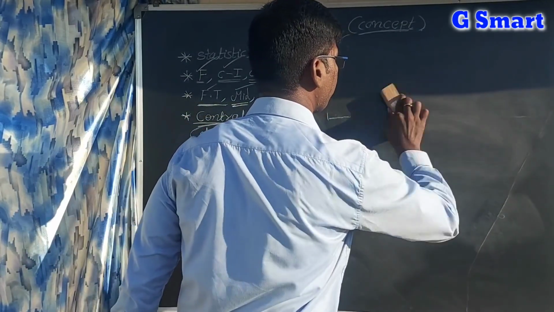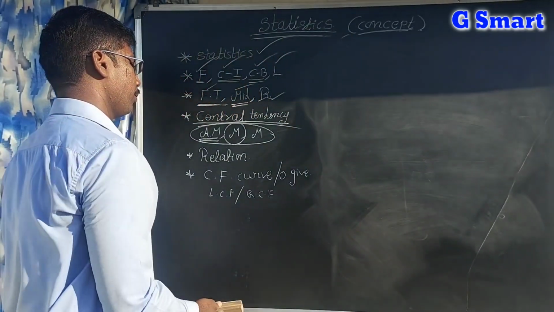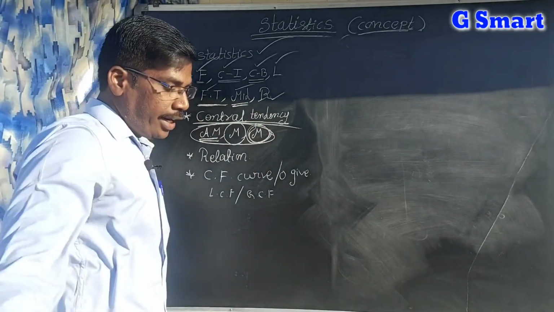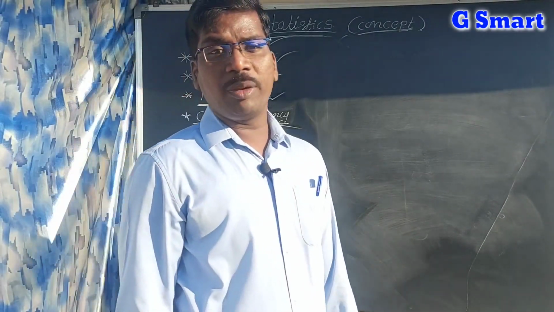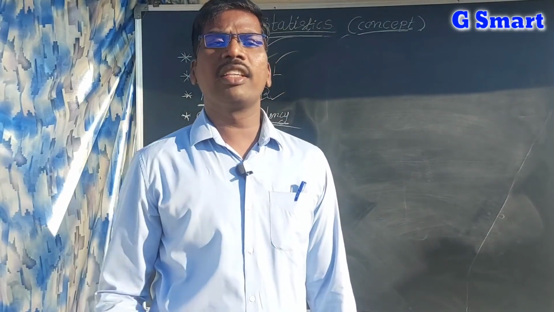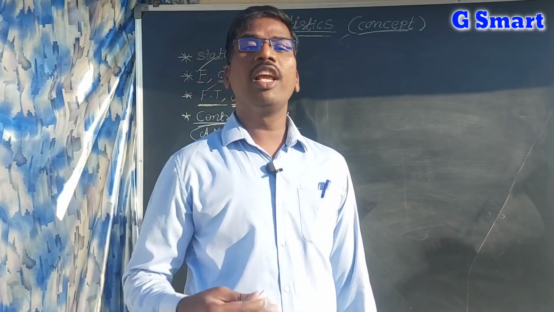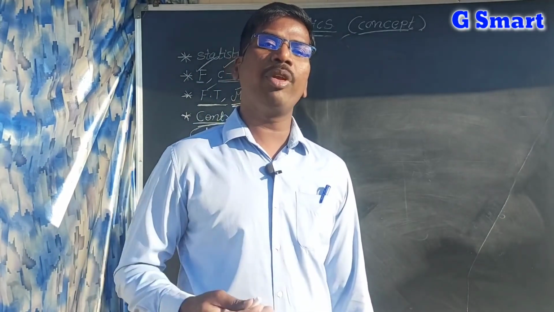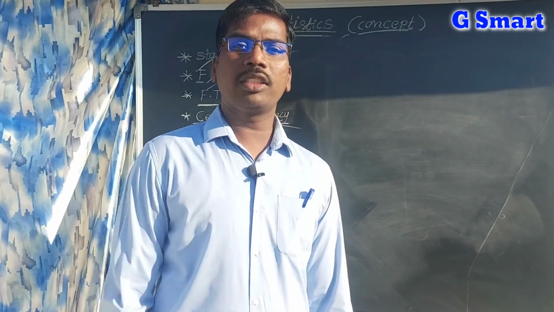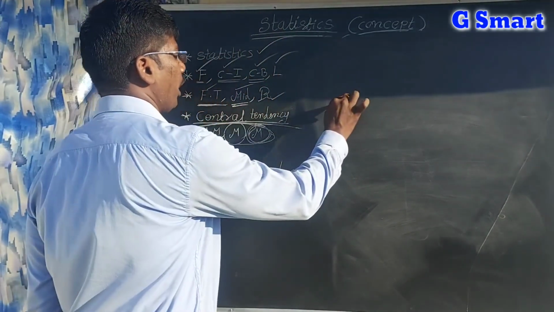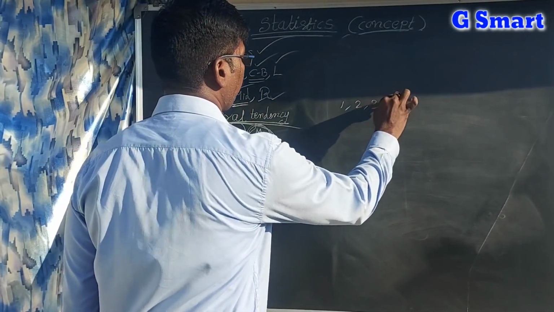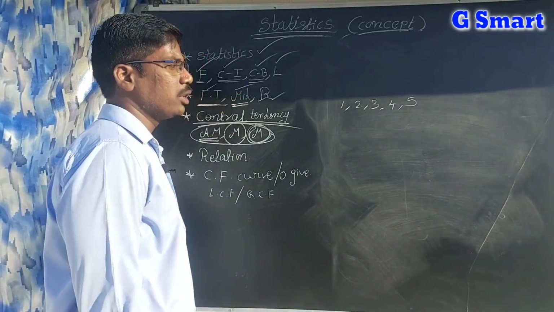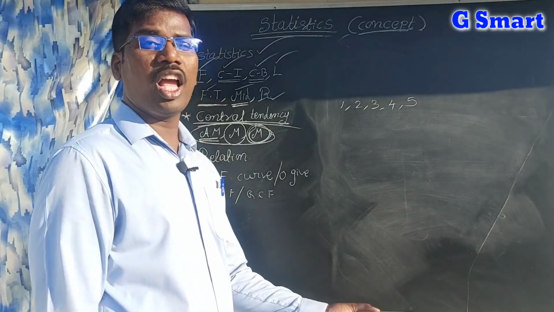Next, mode. In a data set, an observation which is repeating again and again is called the mode. For example, if you take 1, 2, 3, 4, 5, there is no repetition, which means this data does not have a mode.